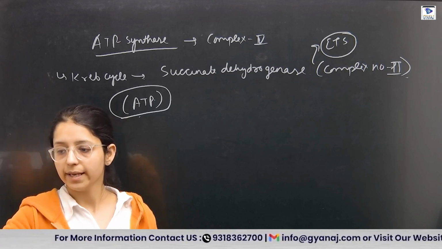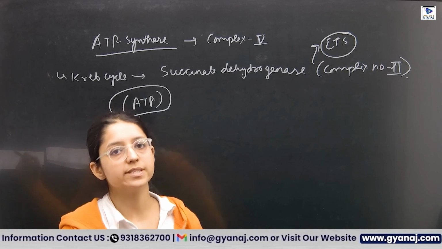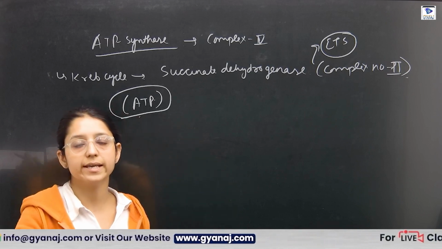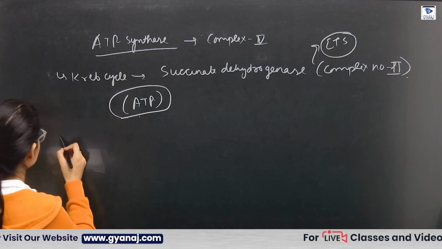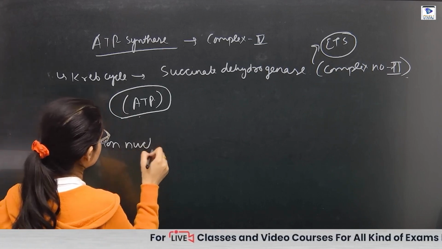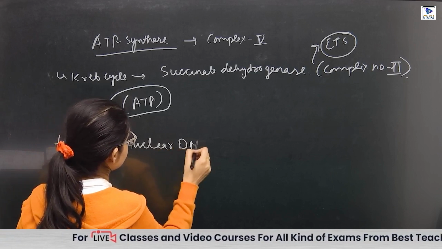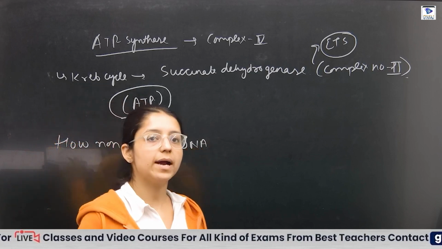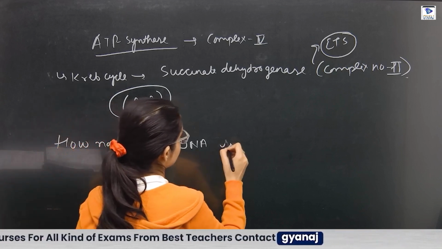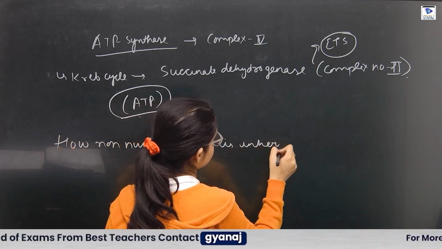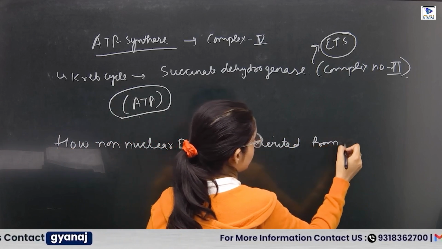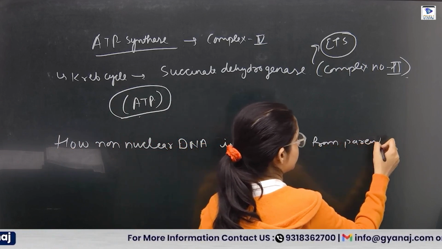Now there is a genetic portion: how the non-nuclear DNA, meaning the mitochondrial DNA, is inherited from parent to progeny.